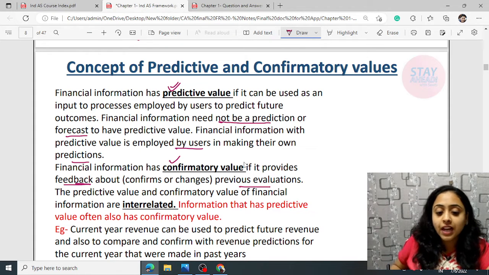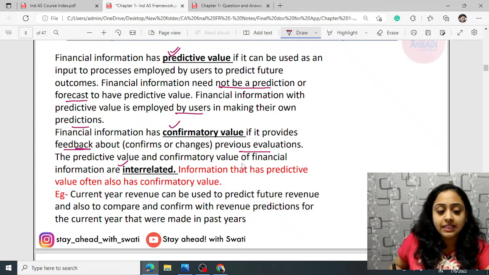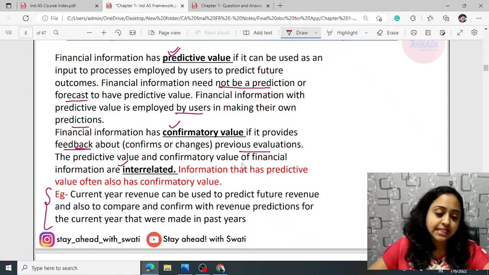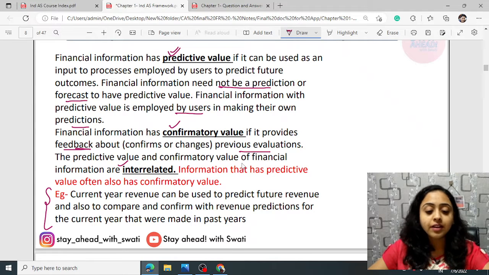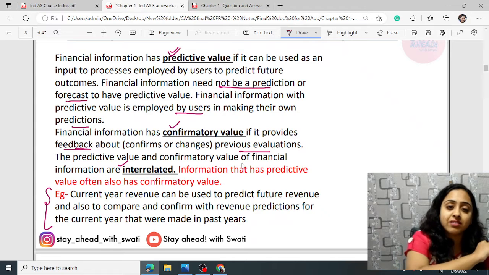The predictive value and confirmatory value of financial information are interrelated. Information that has predictive value often also has confirmatory value. See, read out this example, you will get a better understanding. I'm waiting for you. Read this example. Current year revenue can be used to predict future revenue, as well as to compare and confirm with revenue predictions that were held last year.